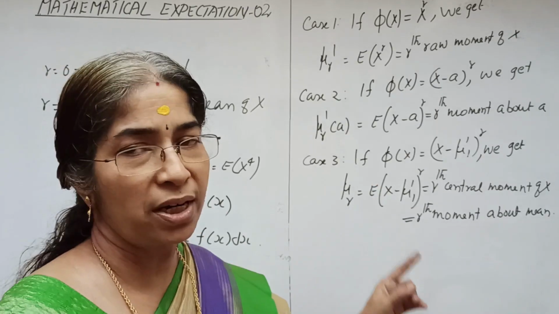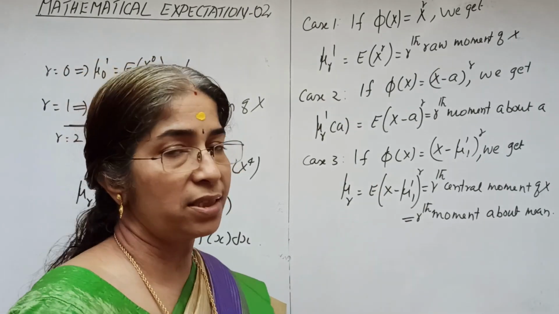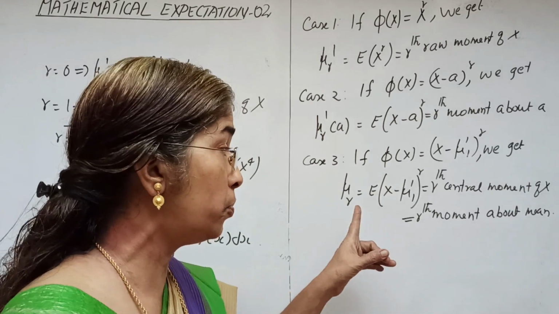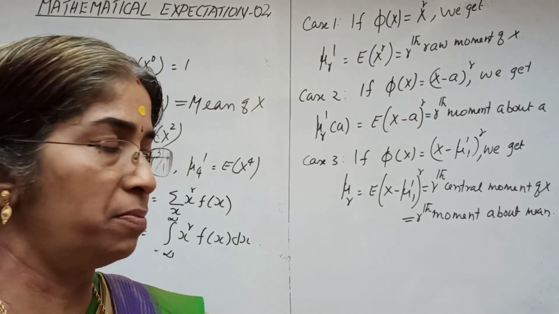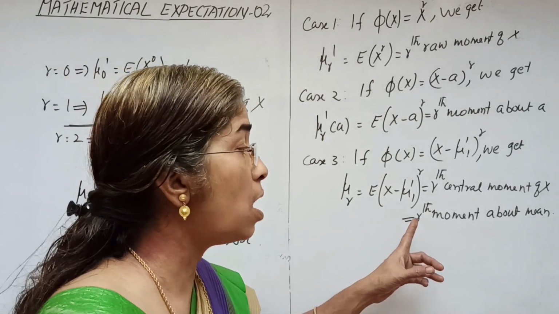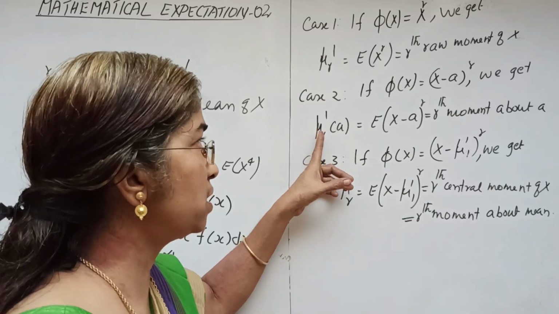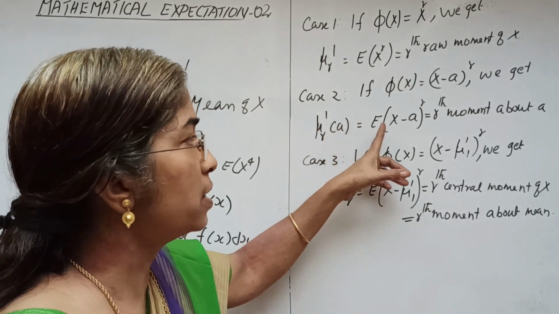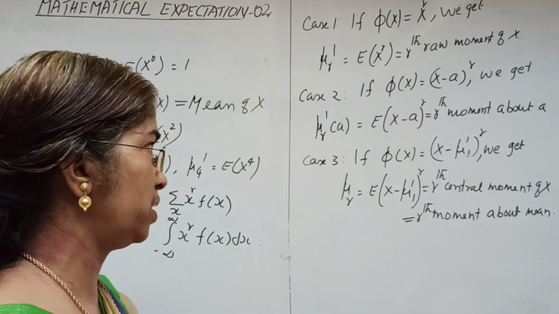The expectation of x minus mu 1 dash whole raised to r, which is represented as mu r, is called the rth central moment of x, the rth moment about the mean. And mu r dash a is about a, expectation of x minus a whole raised to r.